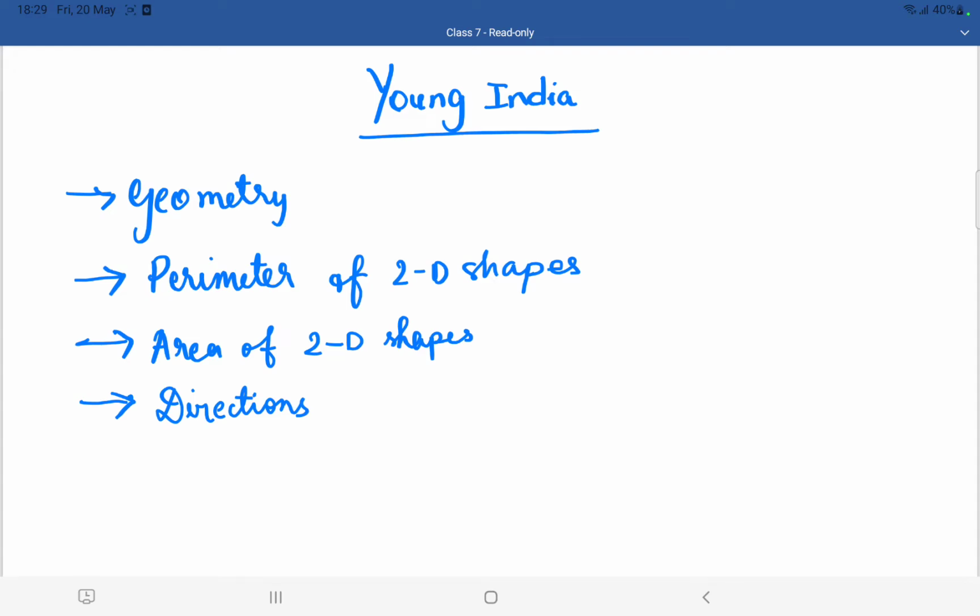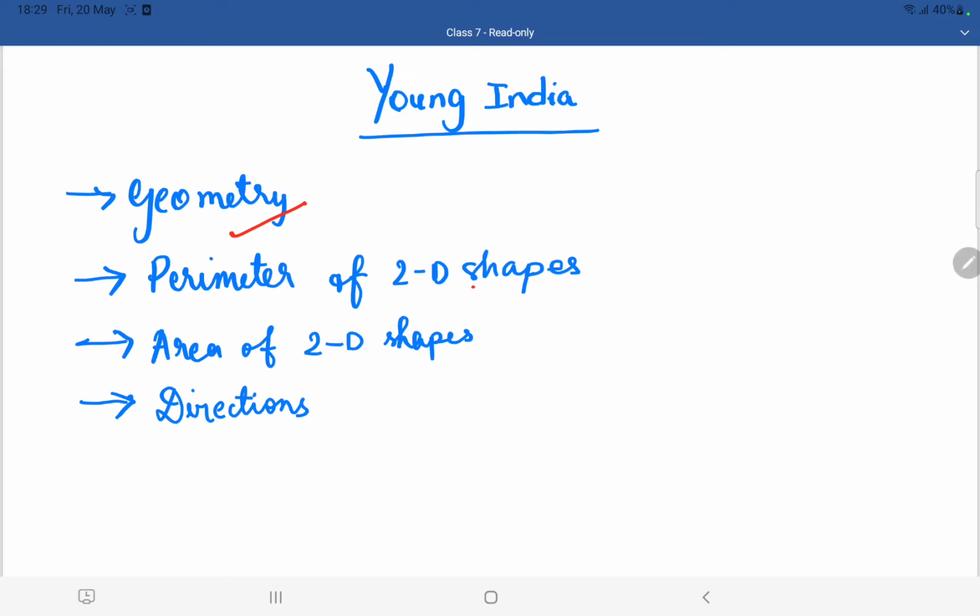I hope you have been understanding the classes and the topics which are being taught in the earlier classes. So, in today's class, we are going to discuss geometry. I will be telling you what is geometry and different points regarding geometry. A few rules and a few important points as well.